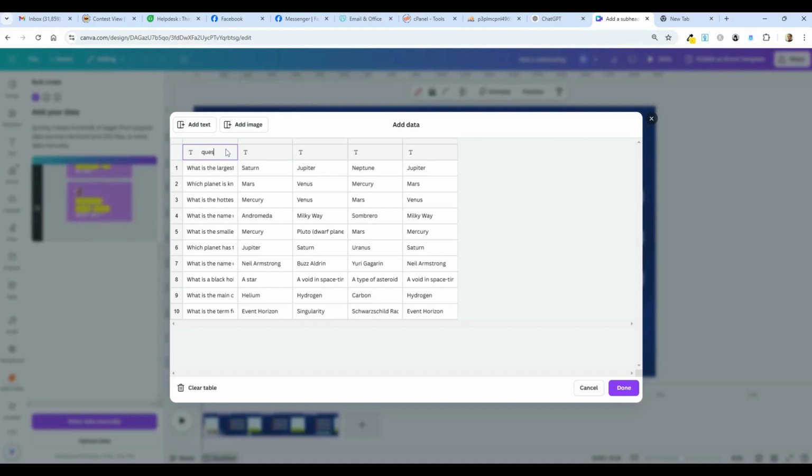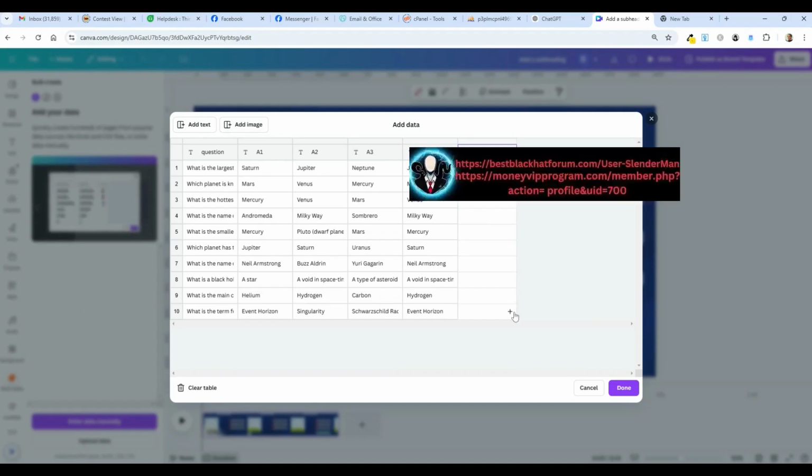So this would be the question. I'm going to call this A1 for answer choice 1, A2 for number 2, A3 for answer choice 3. And this is the real answer, so I will literally call that real. Looks good. Let's go get those pictures. So there's a button here, add image, and it creates an extra column here with an add little plus symbol.